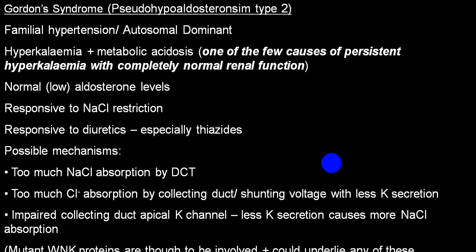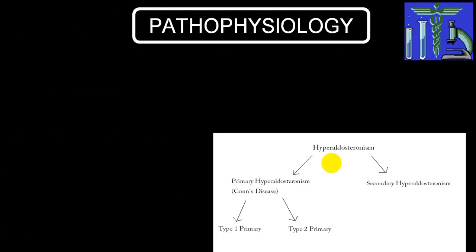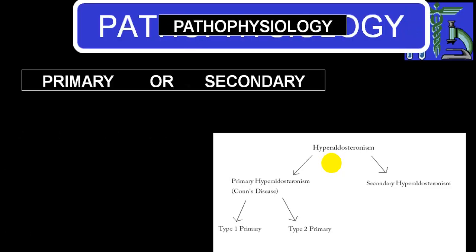This is another variety called Gordon syndrome, which is called type 2 variety. We don't go into detail. Pathology wise, it is very simple.